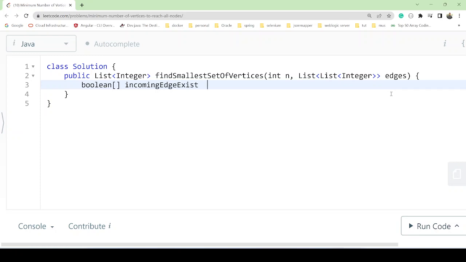Let's suppose we have incomingEdgeExist, and that is nothing but our new boolean array, like this. I'll take it like this. And this size will be nothing but our number of nodes. We have already been given n. Now what we will do is mark all the edges and say whether the edge is there or not.